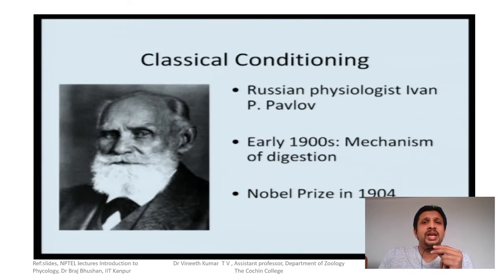While studying it, he came across a particular behavior shown by one of his experimental dogs, which later led to classical conditioning, or Pavlovian conditioning. His work on digestion got him the Nobel Prize in 1904.